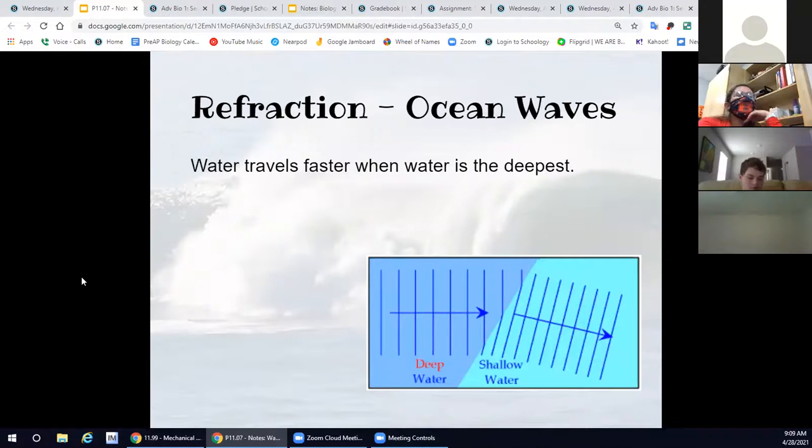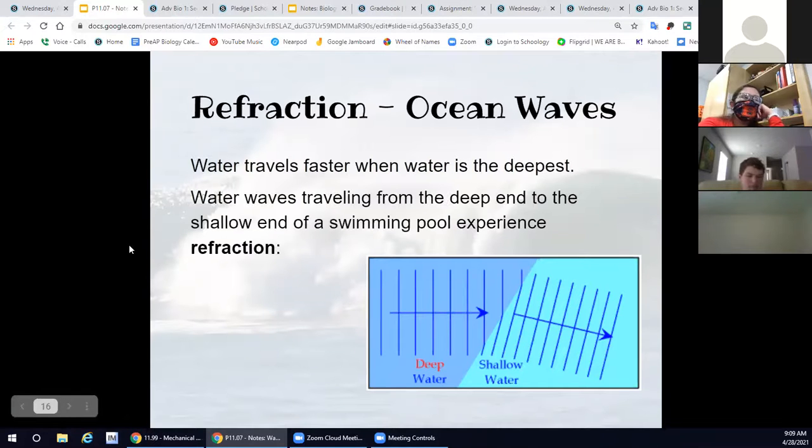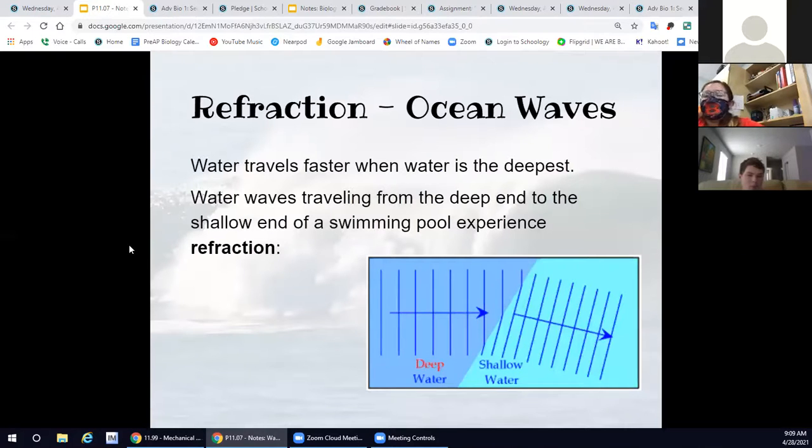One example can be water waves. Water waves are going to travel faster when the water is the deepest. That's why you have a lot of surfers swimming out to the deep end of the ocean, because they want those big giant waves that are traveling faster. Waves are going to travel a lot slower whenever they get to the shallow end.